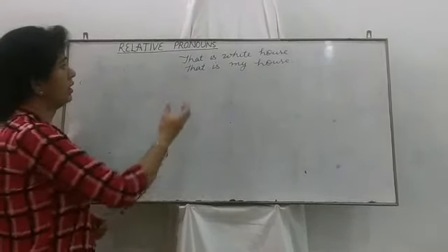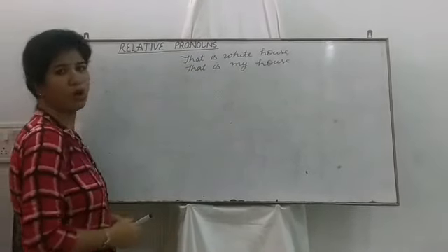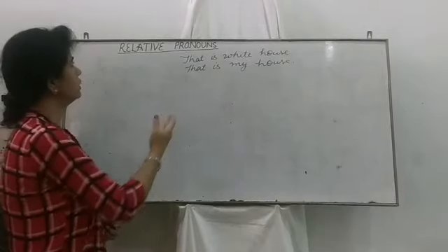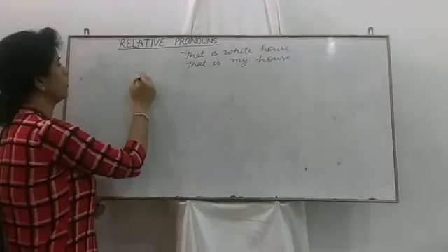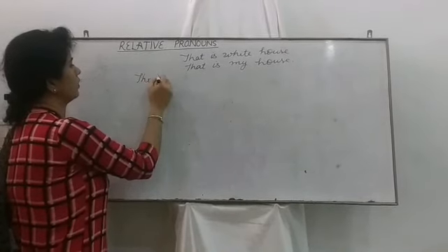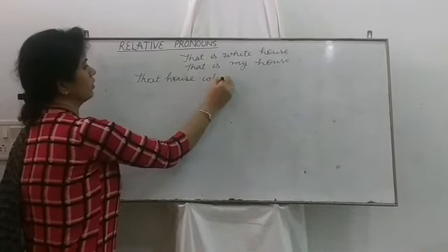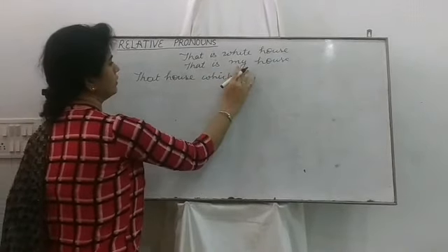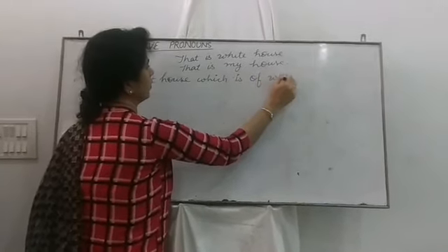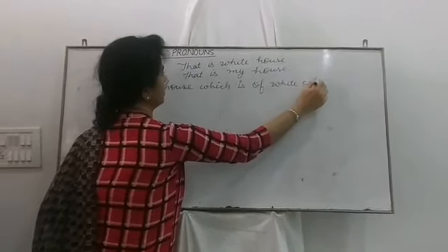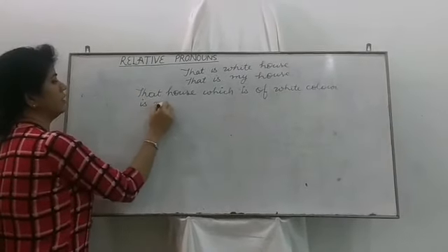But to make it a single sentence and a more attractive sentence, I will use a relative pronoun. Like, that house which is of white color is mine.